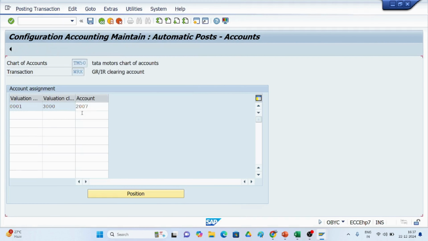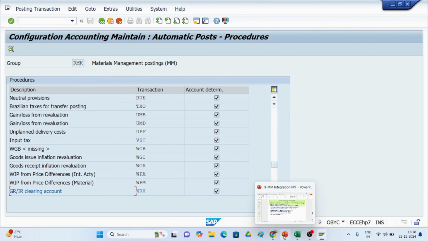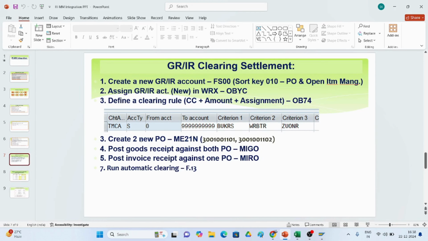Through this transaction key WRX, I am linking the GRIR clearing GL account 2007 over here. So while posting any entry, the system will understand that if a GRIR account is needed, it should take 2007. One PO should be created in ME21, which is created by the purchasing people.